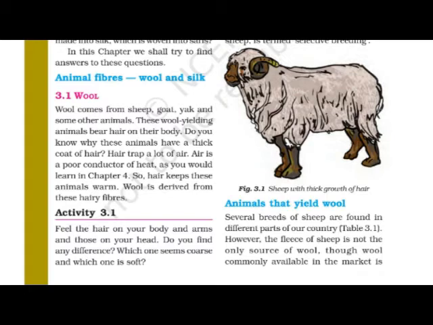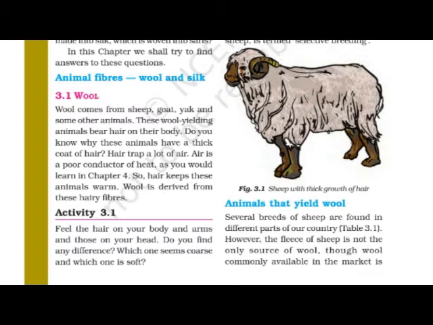Feel the hair on your body and arms and those on your head. You have to feel the hair on your body. You have to feel it on arms. You have to feel it on your head. So, do you find any difference when you feel the hair at different parts of the body? Which one seems coarse and which one is soft?